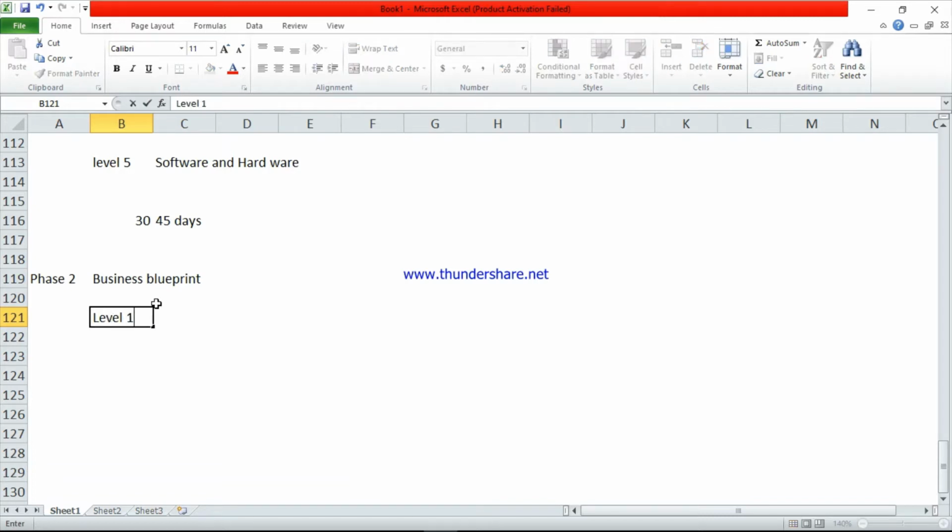The first level is the as is level. As is means it is the current state business process. We can call it CSBP, current state business process.